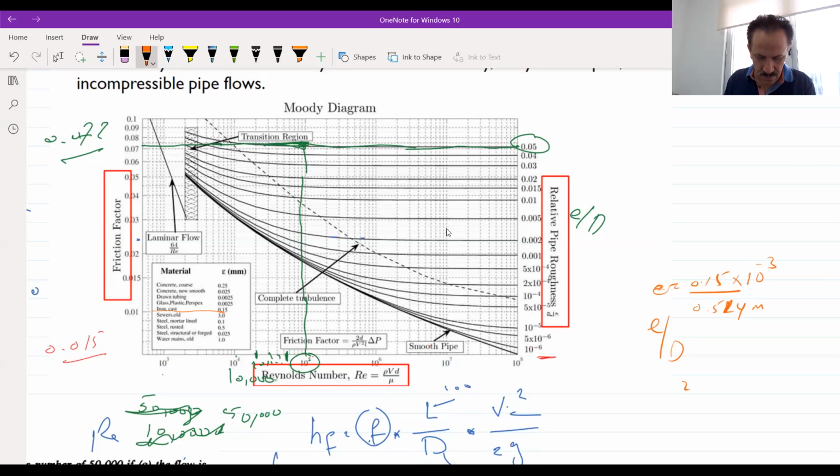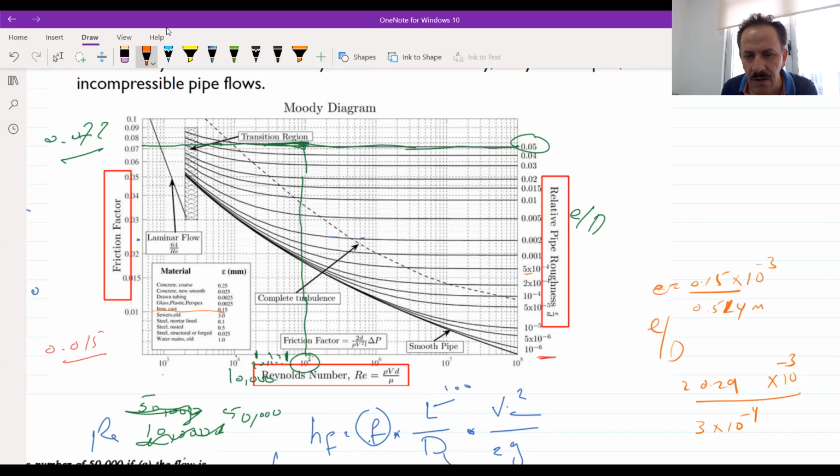It's 2.91 multiplied by 10 to the power minus 4. 0.259 times 10 to the power minus 3, right? No, it is 0.29, sorry. It will be 0.29 times 10 to the power minus 3. And where can I find this number in the E over D? 0.259, or it will be 3 times 10 to the power minus 4.